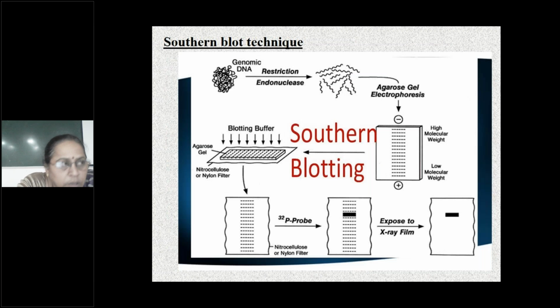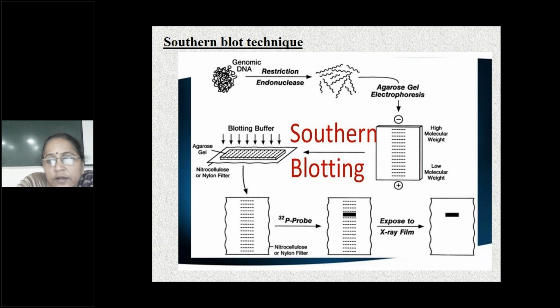Now you tell me, what do you mean by probe? Lahari, what do you mean by probe? Single-stranded DNA complementary to the target DNA. It can be labeled or unlabeled. So what are the three types of blotting techniques?